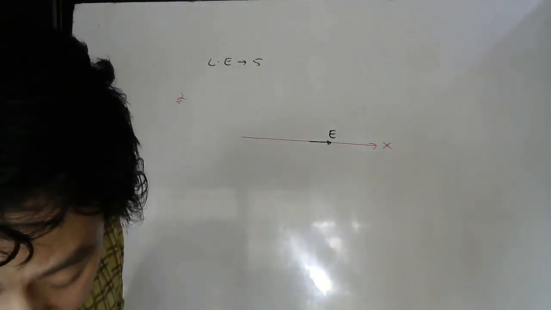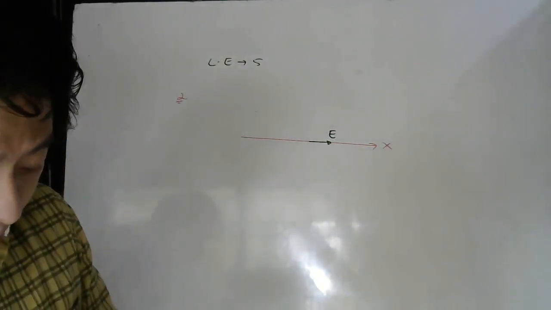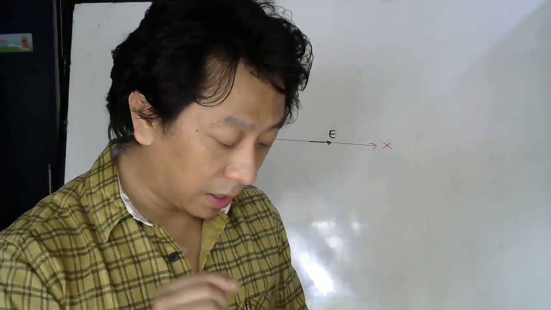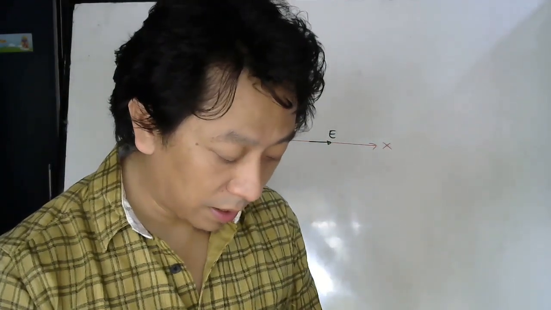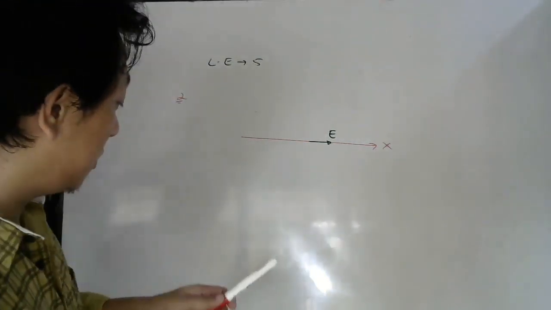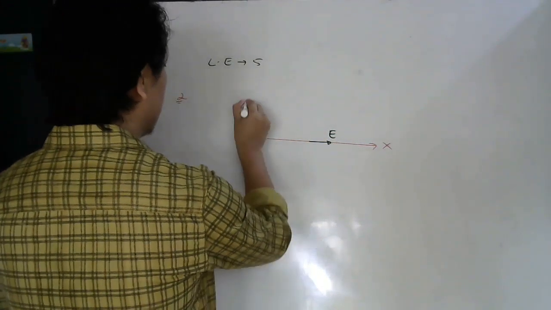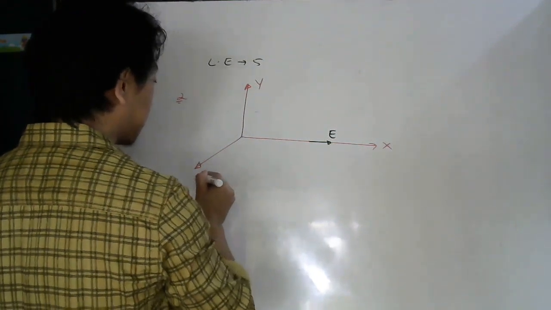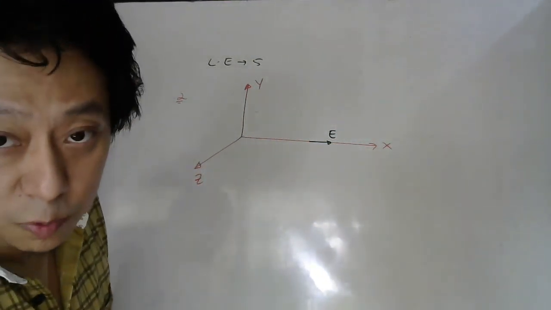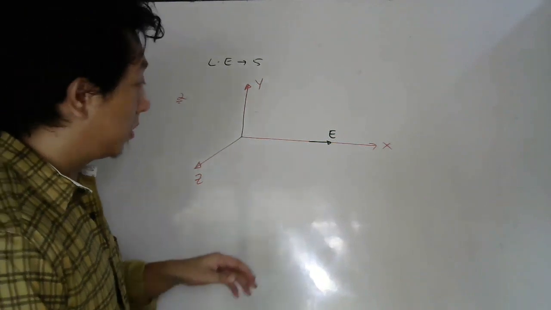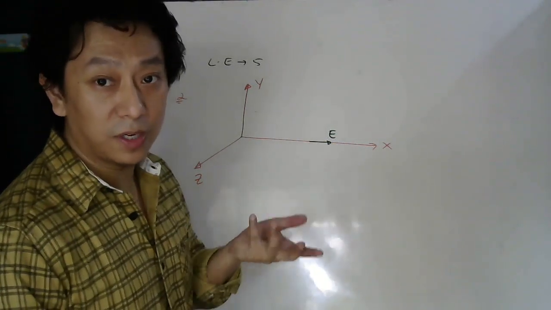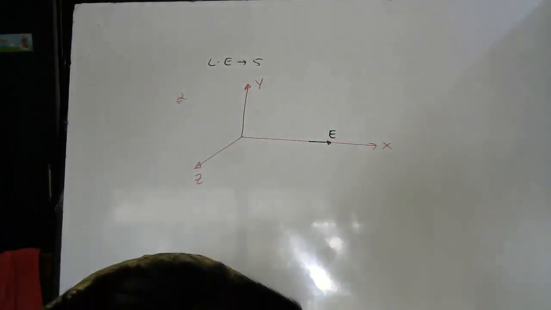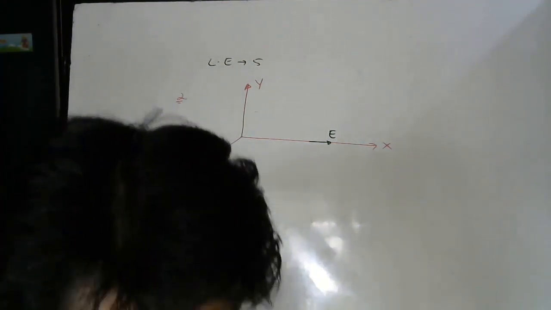Now they are saying what is the flux through a plane surface parallel to xz plane and xy plane. So if this is your x-axis, your y-axis will be here, and z-axis will be here. So they are asking what will be the electric flux through which surface, they are saying parallel to xz plane.